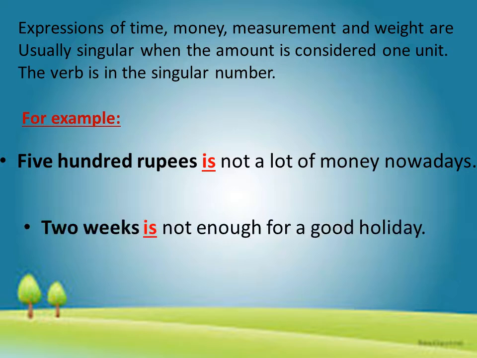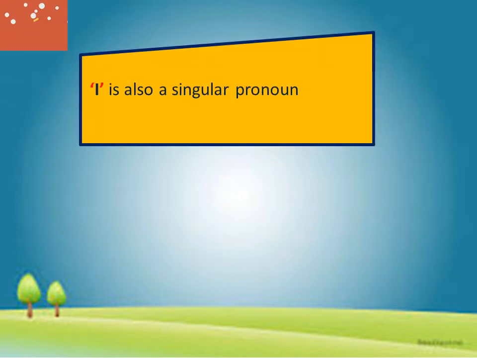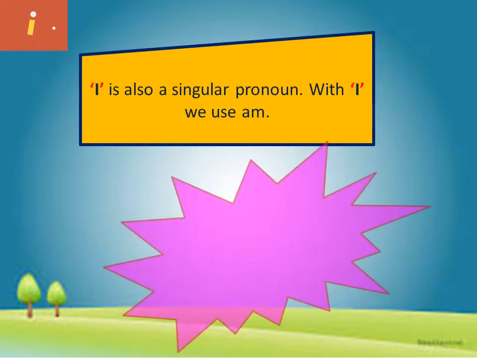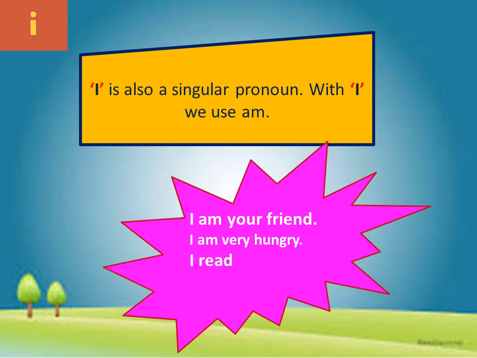Next sentence says, two weeks is not enough for a good holiday. Here, two weeks is considered as one unit. So, we have used a singular verb is. However, there are two important points to remember. I is also a singular pronoun, but with I we use am.